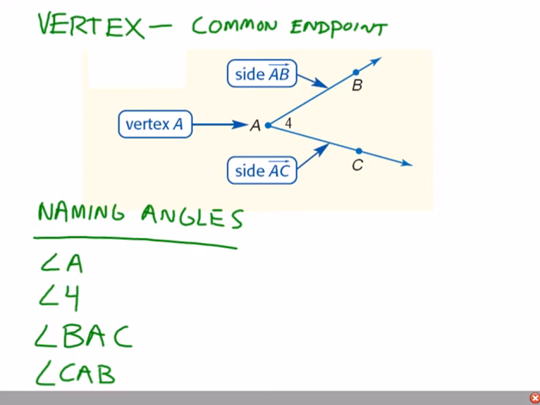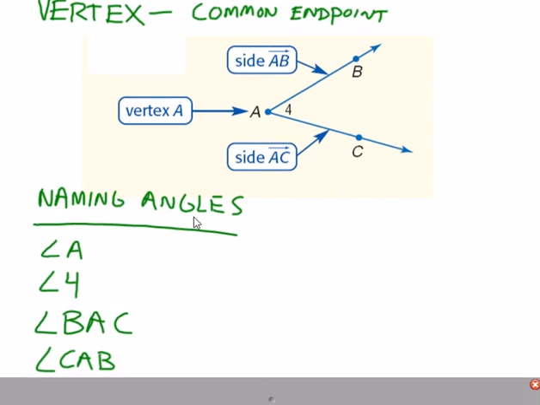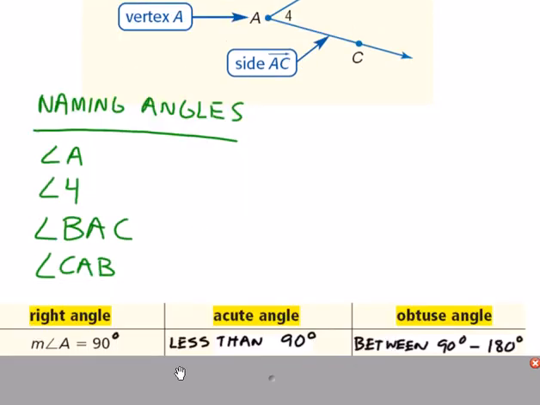What you see over here that looks like a slanted L, that's the symbol for angle. Now in this case, if there is only one angle coming from a vertex, then you could name the angle just by that vertex, like here where it says angle A, or in some instances angles are labeled by numbers, so you can also name them by the number, but that's not as common. So these are just some different ways that you can name the angle that you see in front of you.